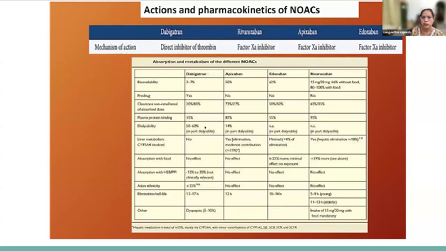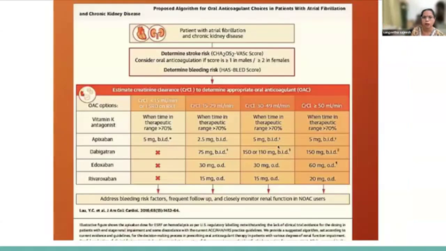Among these molecules, apixaban is the one that has been studied in some patients with end-stage renal disease, like stage 4 or 5 CKD, and we'll come to that later. When you have a patient with atrial fibrillation and chronic kidney disease, we have to determine the stroke risk, and importantly, the bleeding risk as well.